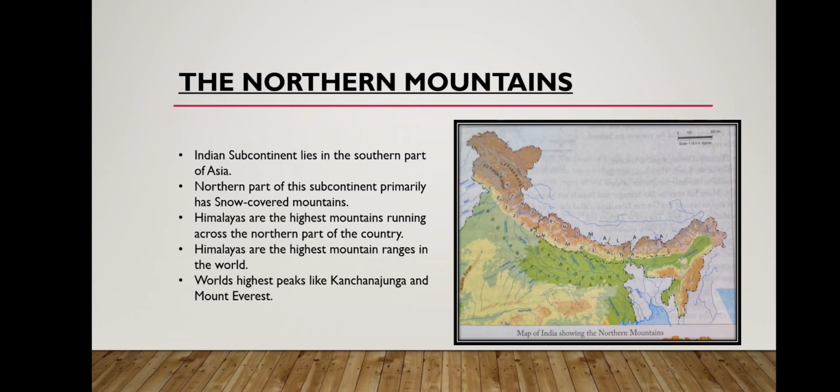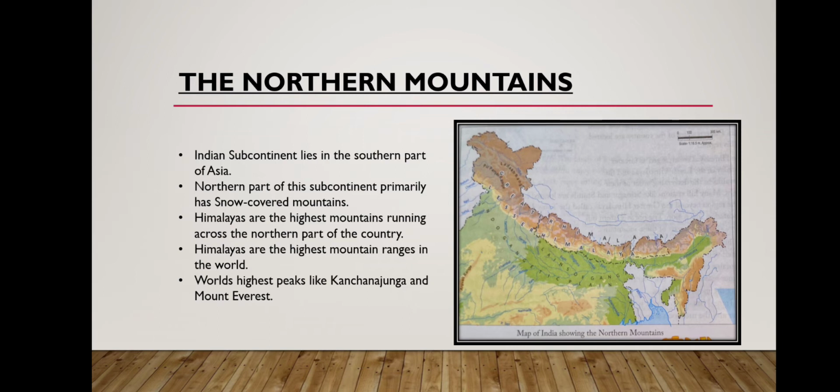When we observe this map, we can see two colors, which is the brown color, surrounded by a snow-covered area, which belongs to the northern mountains. The Himalayas are the high mountains running across the northern part of the country, and they are also the highest mountain range in the world.